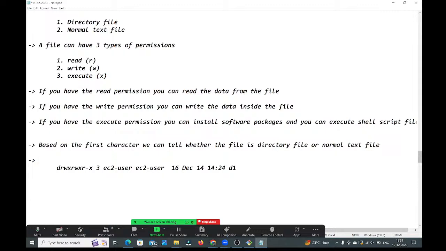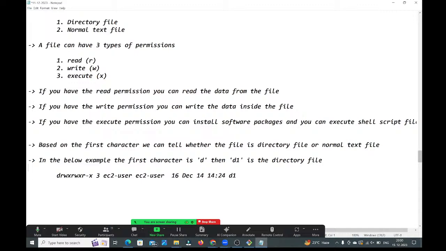In the example below, the first character is d. If the first character is d, then d1 is the directory file. See guys, what is the first character? d. Then this d1 is what? A directory file.